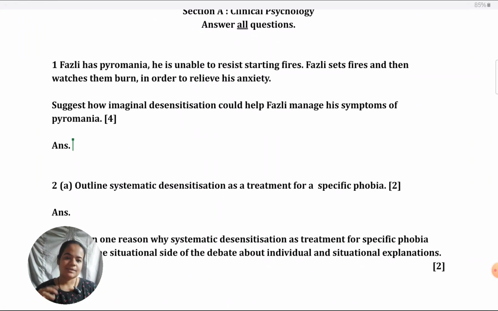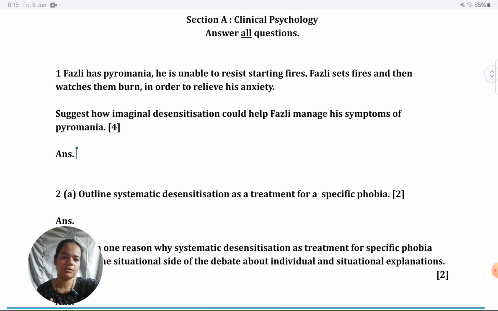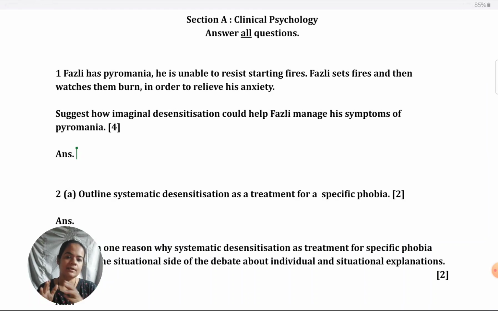Lots of students ask me about how to allocate their time when it comes to solving paper 3. You have to answer two options. Most of you must have taken clinical psychology, it's the most popular choice. Along with this, you must have taken one more option. Even if you've taken two different options altogether, one option is worth 30 marks. So clinical psychology, for example, is totally worth 30 marks, and you have 45 minutes to answer.